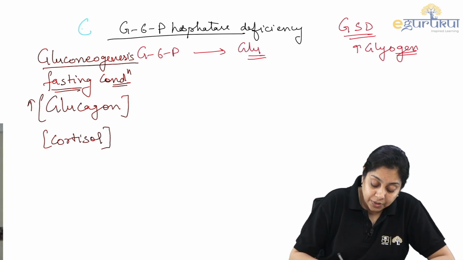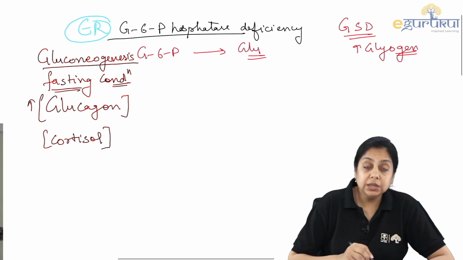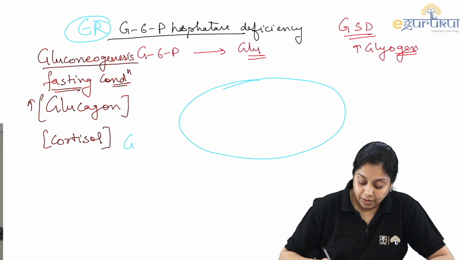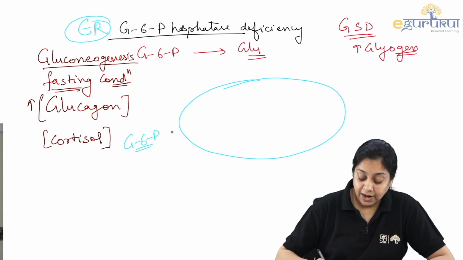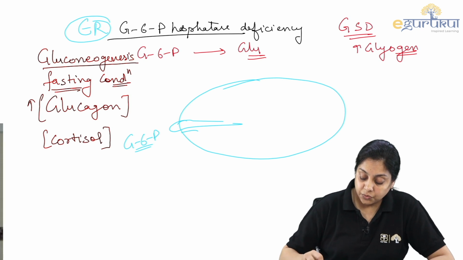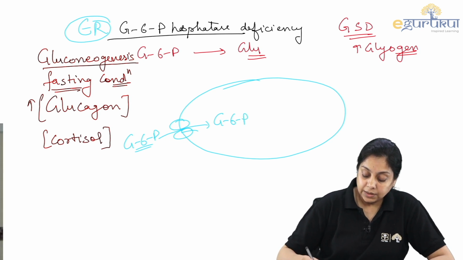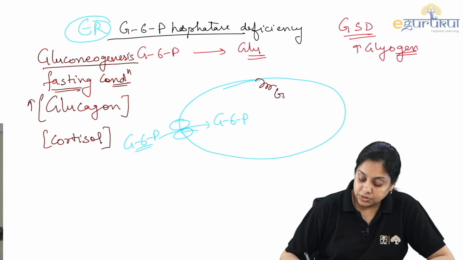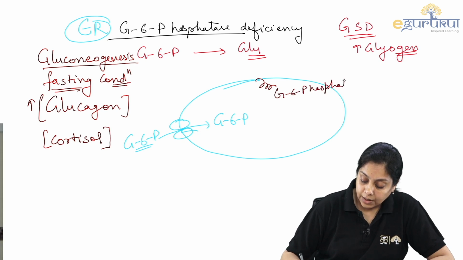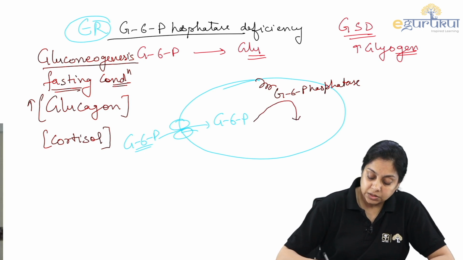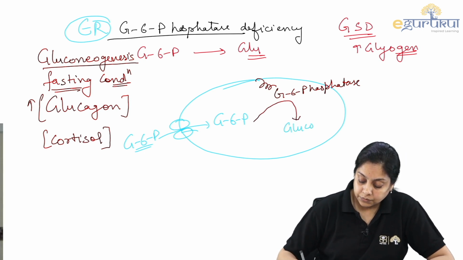in the endoplasmic reticulum. How does it work? This is the endoplasmic reticulum. Glucose 6-phosphate will enter via a glucose 6-phosphate transporter inside. Then there is this glucose 6-phosphatase anchored to the membrane that is going to convert glucose 6-phosphate into glucose plus inorganic phosphate, okay?